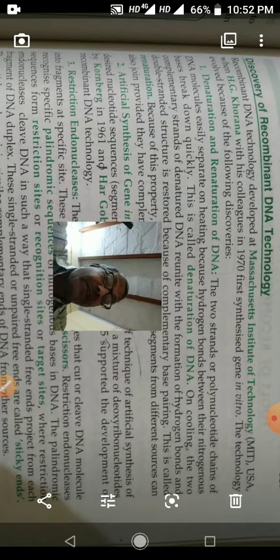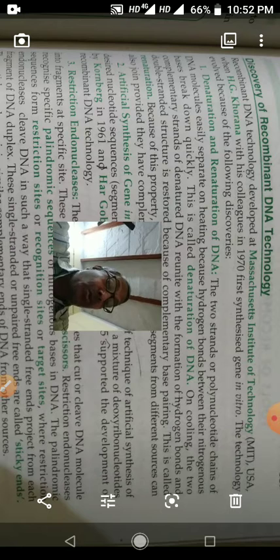Third is restriction endonuclease. Restriction endonuclease is an enzyme. These enzymes are known as cleaving enzymes because they are used to cut or cleave a DNA molecule into many fragments at a specific site. So restriction endonuclease enzymes are called molecular scissors.